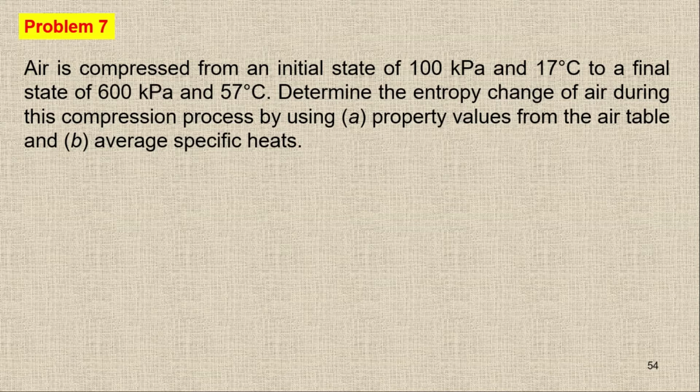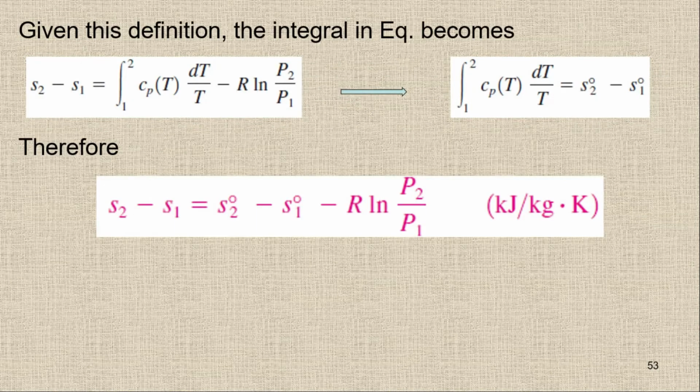In the question, we have to determine the entropy change of air during the compression process by using the property values from the air table. Which means in part A you have to use the exact analysis, and then in part B you have to use the average specific heat. As we discussed in the previous slide, for the exact solution we have to check S2 naught minus S1 naught based on the given temperature.